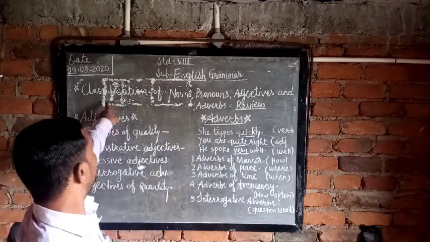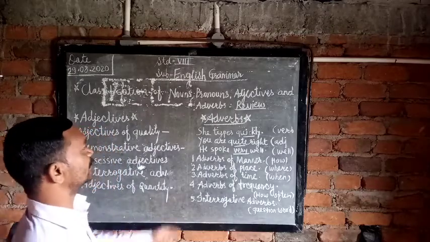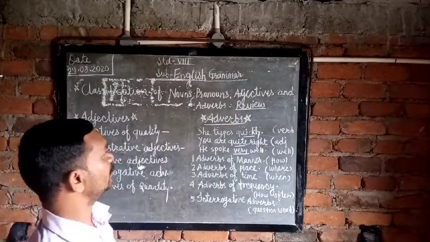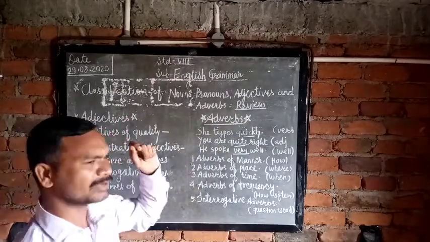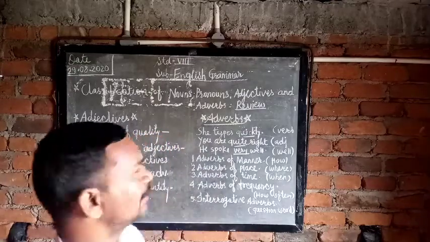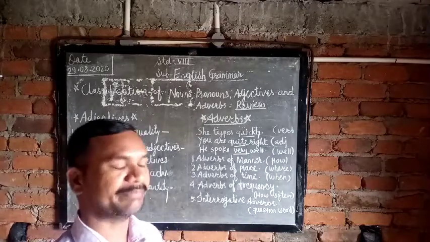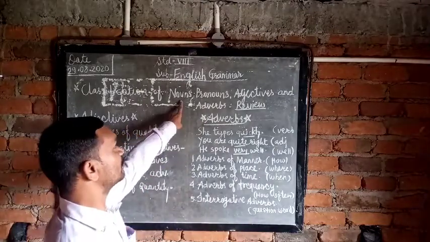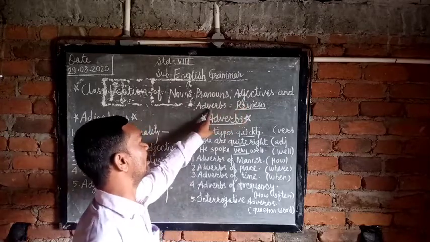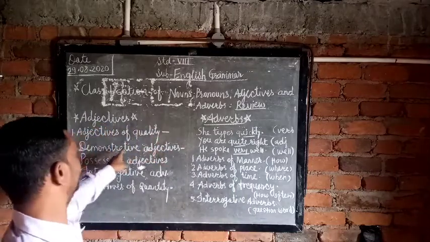Yesterday we discussed the classification of nouns and pronouns, and today we are going to deal with the classification of adjectives and adverbs. In the first period of grammar we discussed the parts of speech, and according to that we have an idea about the 8 parts of speech. Now, what is meant by noun? What is meant by pronouns? And what is meant by adjective and adverbs? We have to deal with them today.